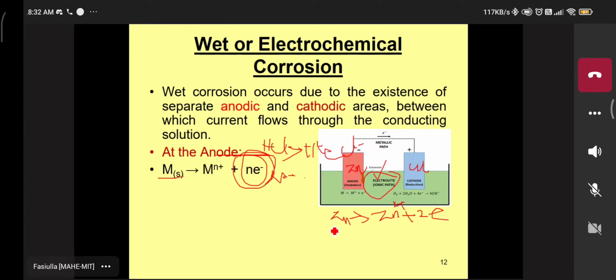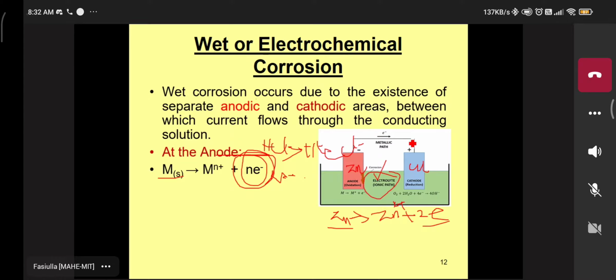I'm taking a specific example here. Zinc is converted into Zn2 plus with the loss of 2 electrons. In a similar way, iron Fe gives rise to Fe2 plus with the loss of 2 electrons. Many metals are there, you can select one. The most active metal is the anode metal.